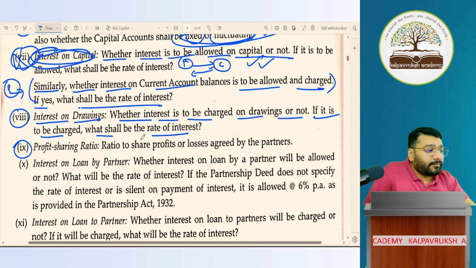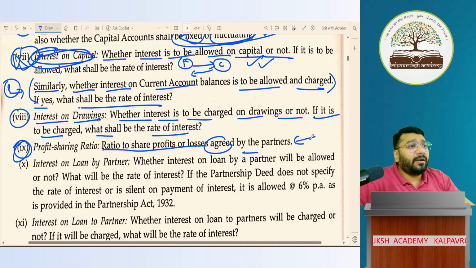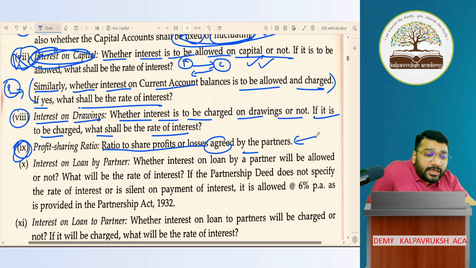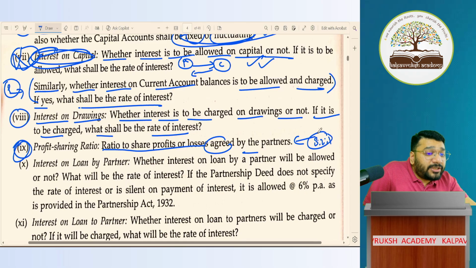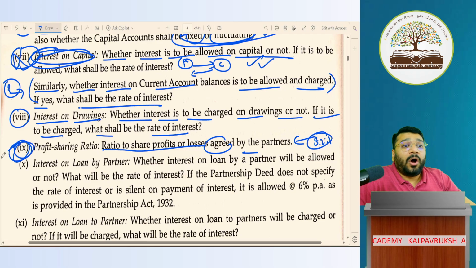9th point. You have to mention the profit sharing ratio agreed by the partners. This is a very, very important point. A, B, C are 3 partners. They want to share profit in the ratio 3:2:1. Then the ratio 3:2:1 has to be mentioned, compulsorily. But sir, if they forget to mention this point, or forgot to write this clause, or the partnership deed itself is not there, then is there a conflict or not?